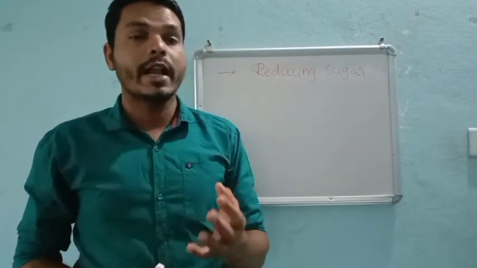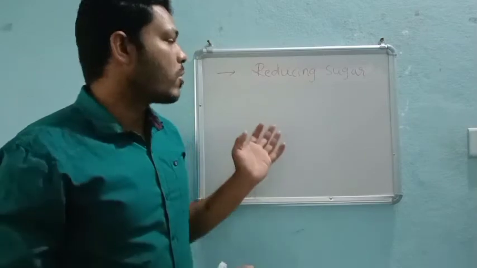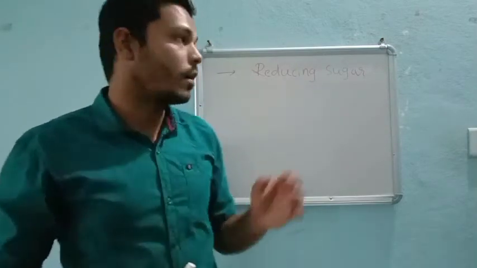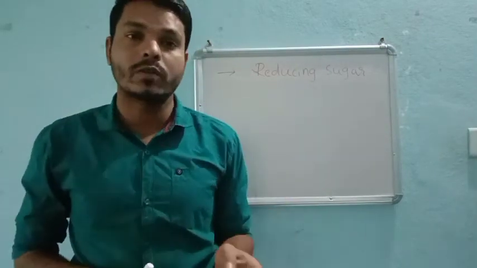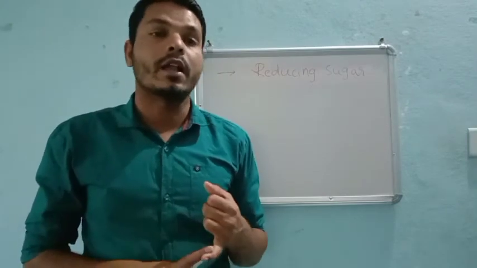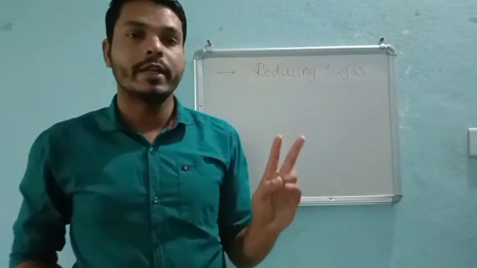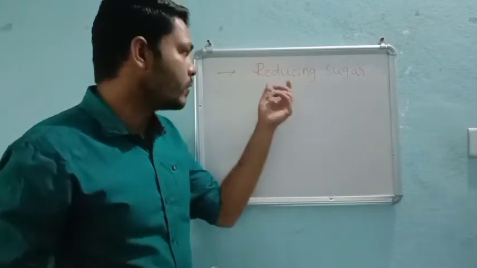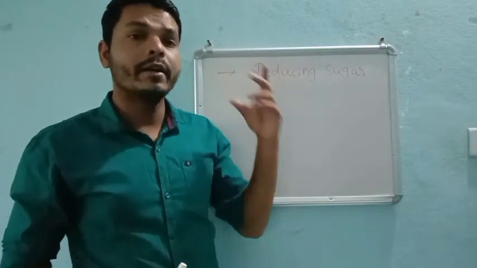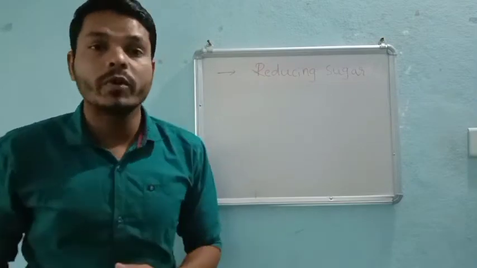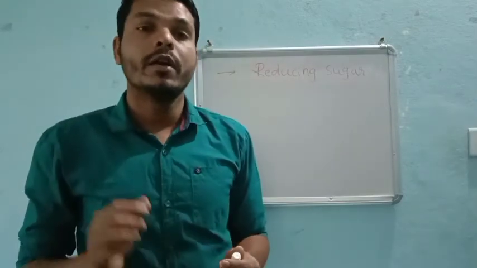They can ask you very easily among sucrose, maltose and lactose which one is a non-reducing sugar, right? So you remember these two: maltose and lactose are the reducing sugars, and sucrose is a non-reducing sugar, right?